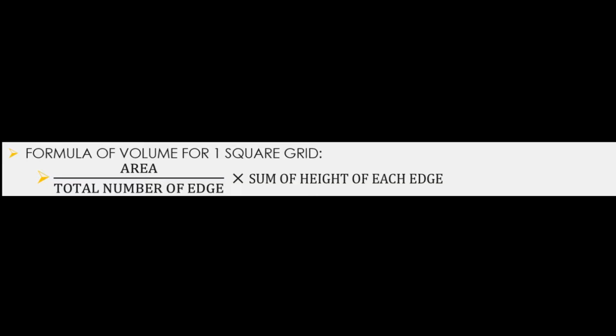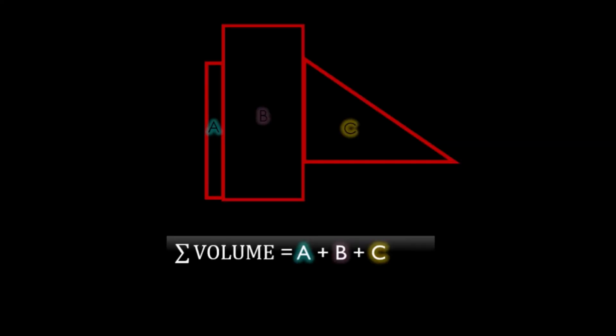Formula of volume for one square grid: area over total number of edges multiplied by the sum of the height of each edge. Lastly, total up the volume of the shape.